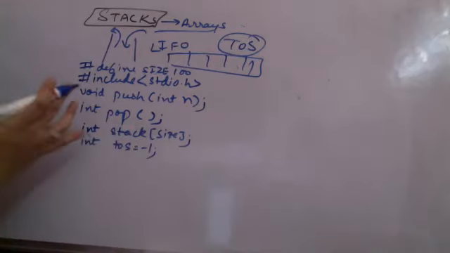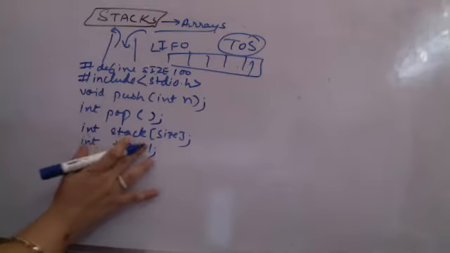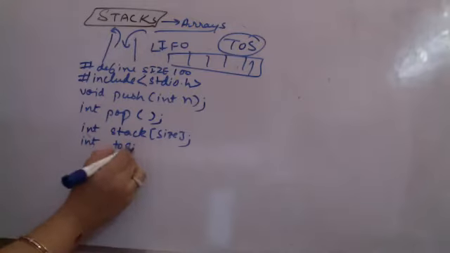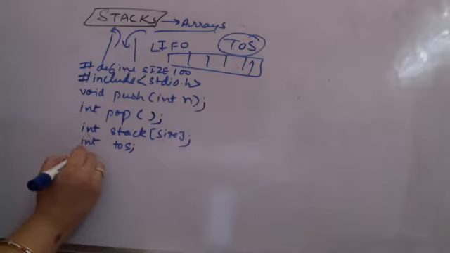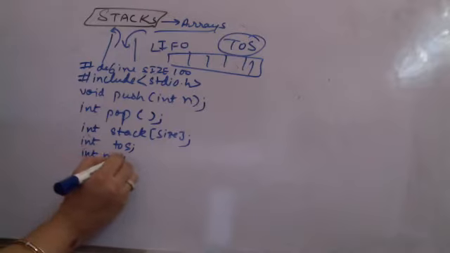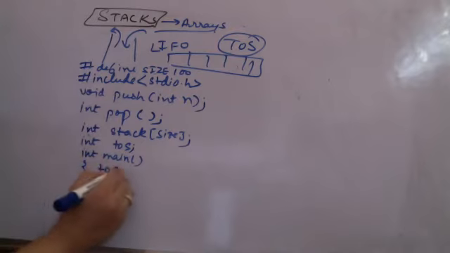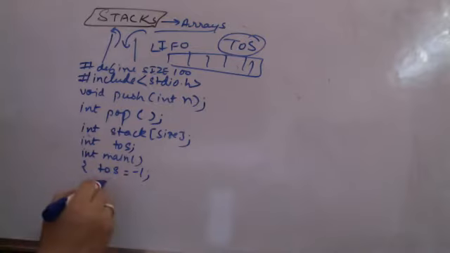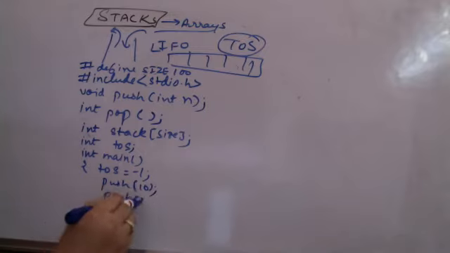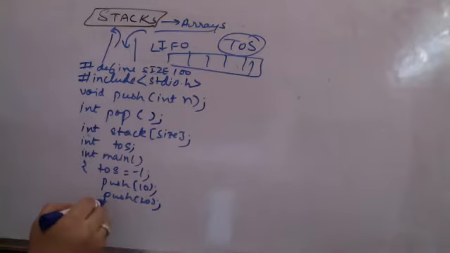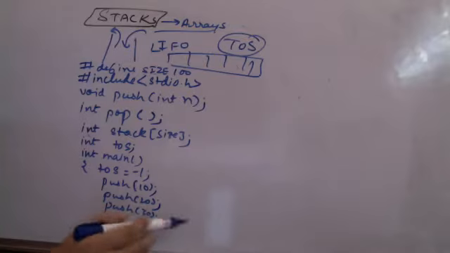Then you are having your integer main. I'll just give the definitions of push and pop. Within this main, the first statement is to initialize top of stack to -1. Then if you want to push certain elements, supposedly I'm calling a push 10. Then I'm calling a push 20. And I'm calling a push 30. So I've called push 3 times.